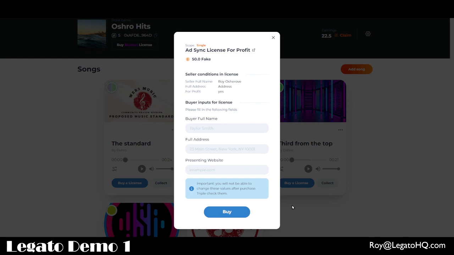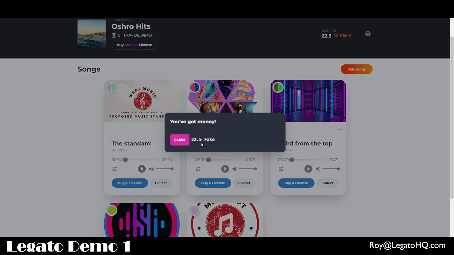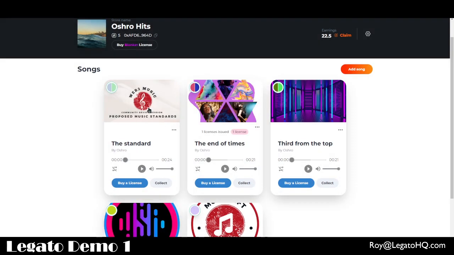And as they buy the contract, they get a license that they cannot transfer to anybody else. And the money gets sent into the splits that we've already set at the blueprint level, which means that the people who created the song will be able to claim the money from the smart contract when people either buy licenses or when they mint collectibles or any type of secondary sale, etc.